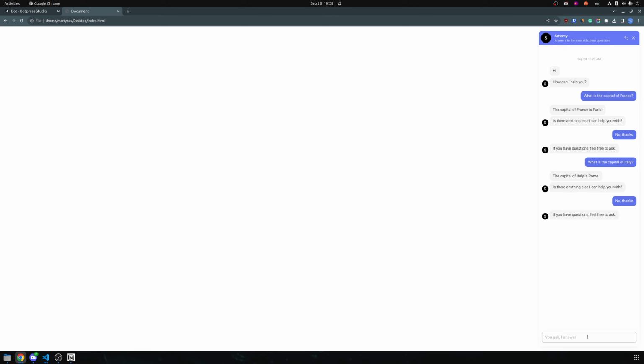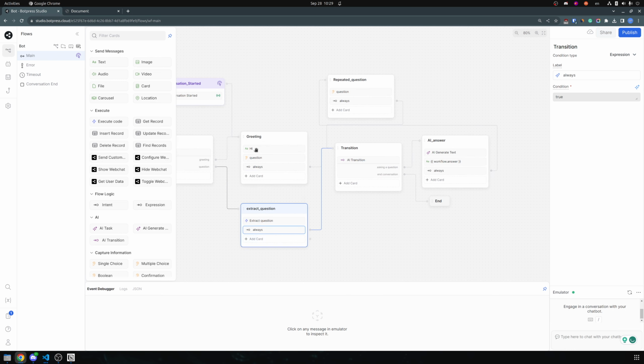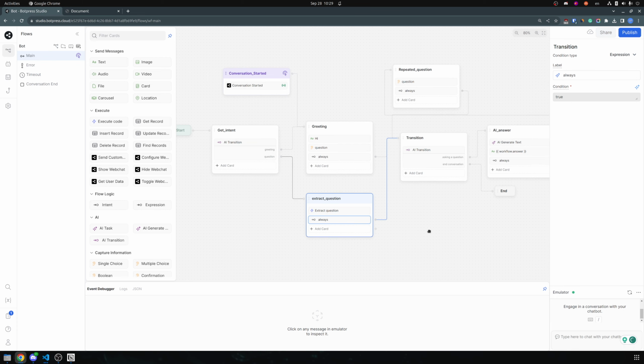It basically works the way you expect it to work. It feels really natural. We can ask any question. We can say hi, and it should greet us back. Because, again, we have this AI transition, which categorizes the input and sends it to the correct node.